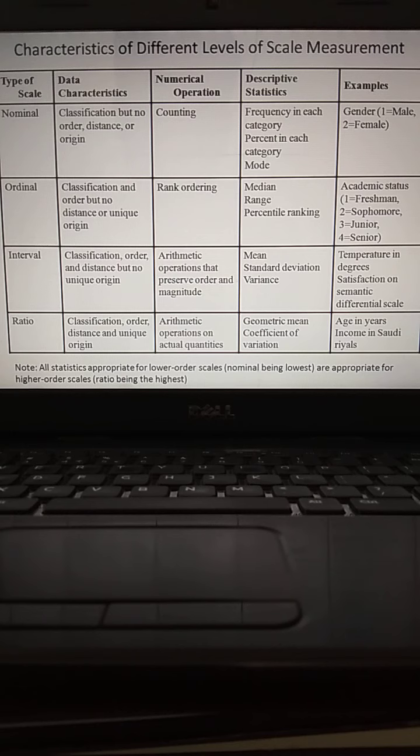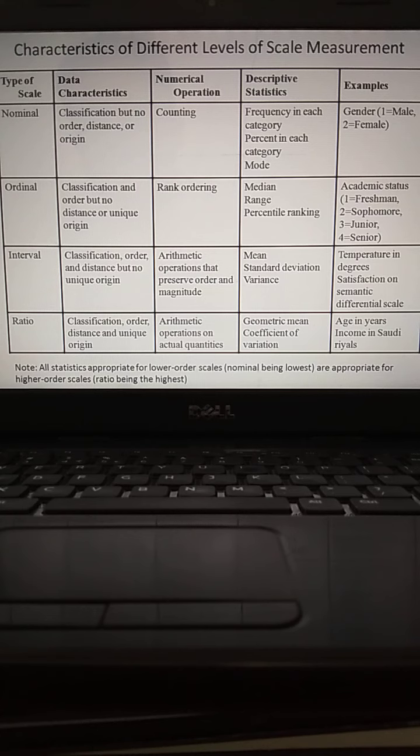What are the descriptive statistics? Median, range, percentile. These are the few statistical tools that can be applied. What are the examples? As far as academics are concerned, people like freshman, sophomore, junior, senior. According to the experience, a numerical recognition will be provided: for freshman 1, sophomore number 2, juniors 3, and senior 4.